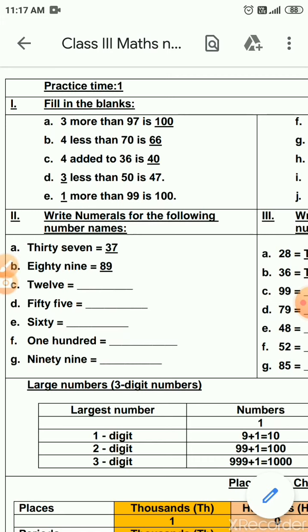4 less than 70 is 66. The question is like this: dash less than 70 is 66. What should you do? You have to subtract the numbers 70 and 66. Which is the biggest number here? 70. 70 minus 66 is 4.